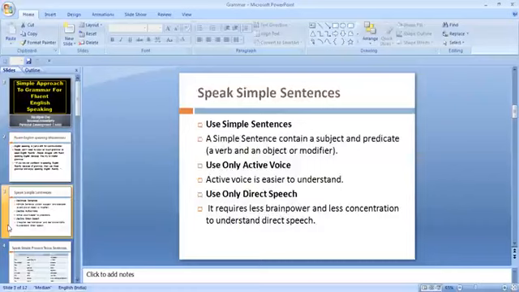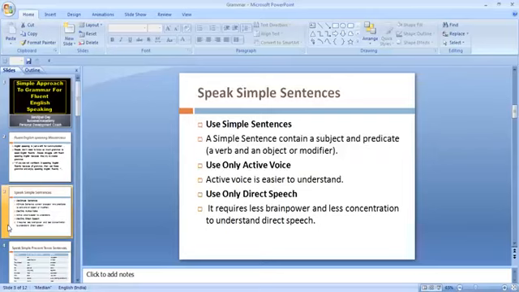Use only active voice. It is very easy to understand. Don't go for using passive voice. Use only active voice and use only direct speech. These three taglines are very important: use simple sentences, use only active voice, use only direct speech. It requires less brain power and less concentration to understand direct speech.